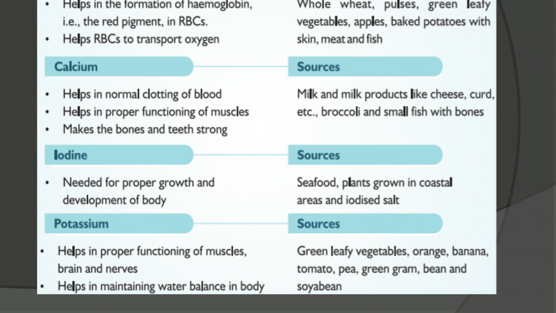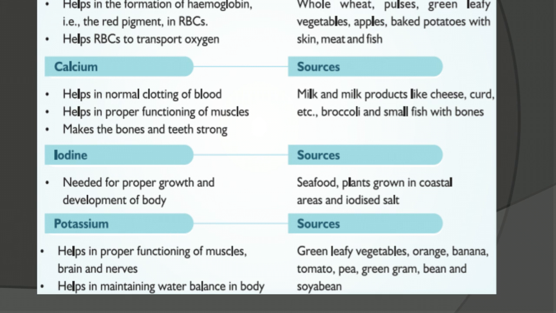Next, potassium. It helps in proper functioning of muscles, brain and nerves. It also helps in maintaining water balance in our body.